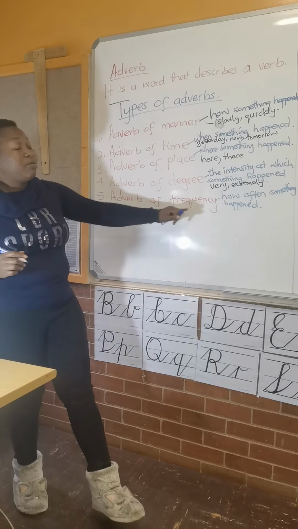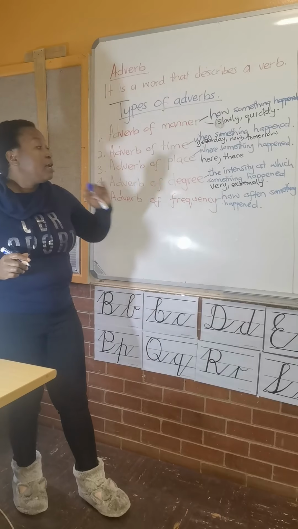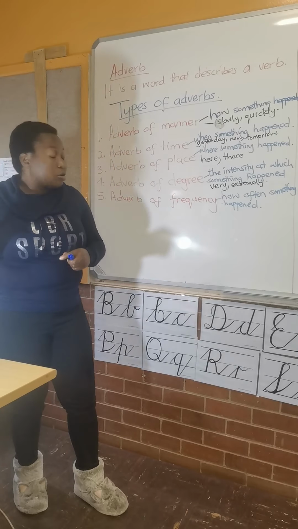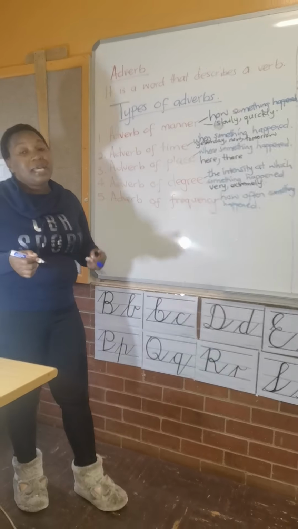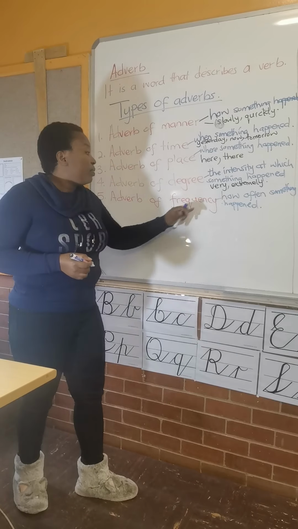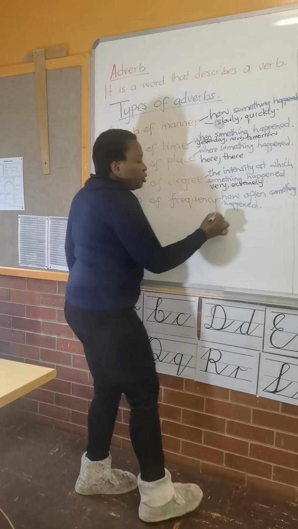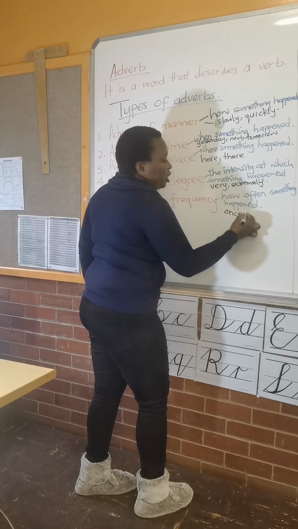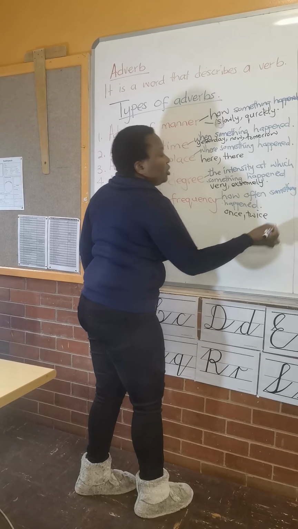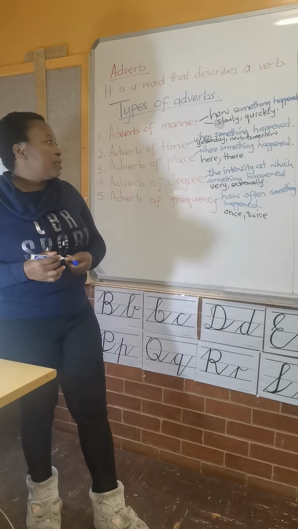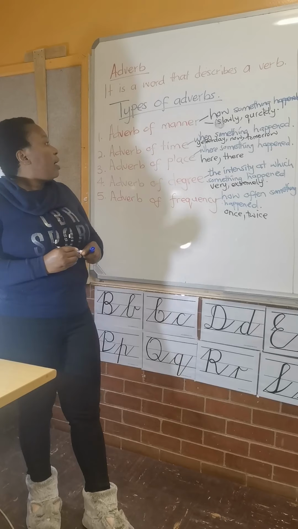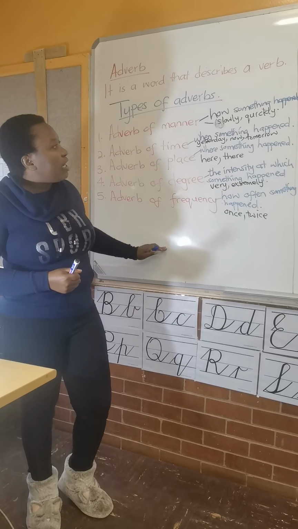And then adverb of frequency. This one tells us how often something happens or happened. It happened once. It happened twice. Those are some of the examples. These are the 5 types of adverbs.